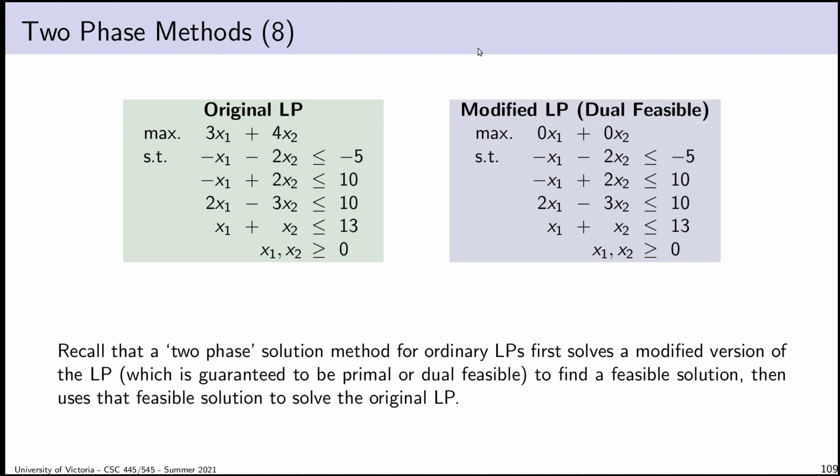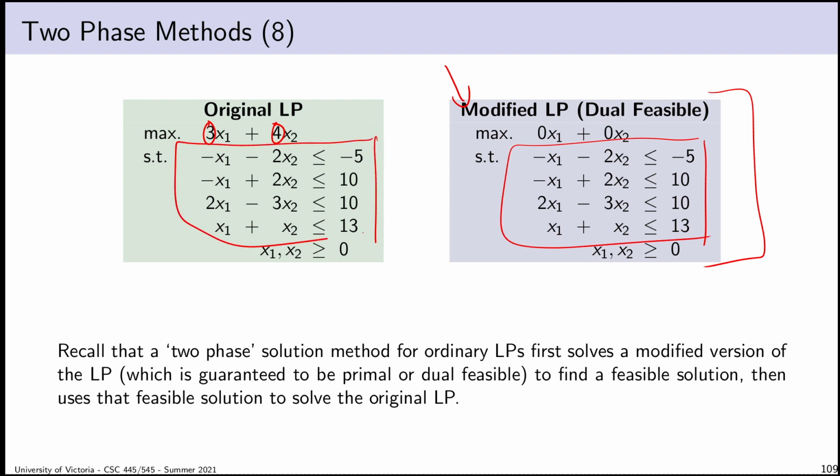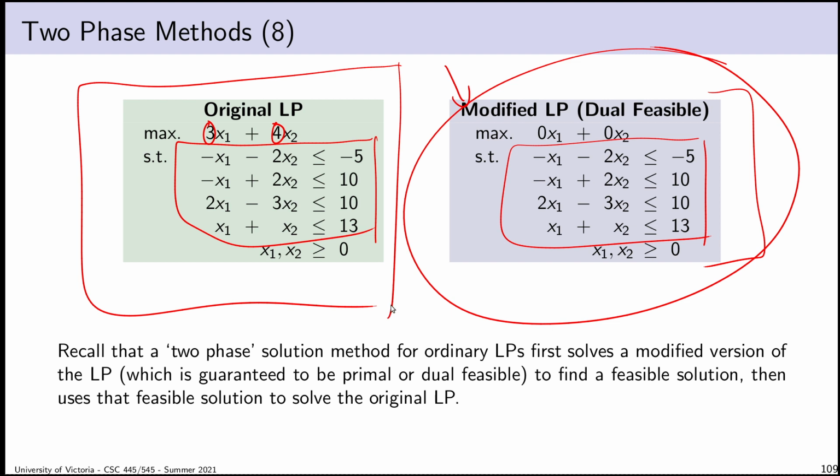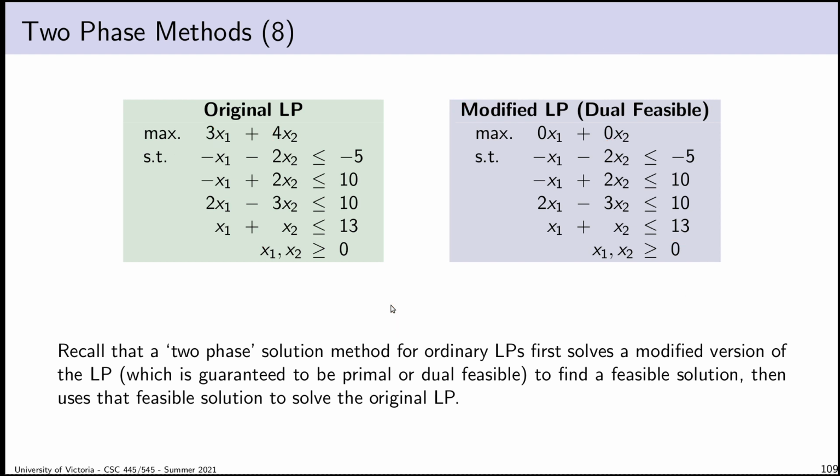Well, one option would be to think about, like we did before, what about this LP? It's the same LP, except that I've set every objective coefficient to 0. That's it. Everything else is the same. And you would agree with me that any feasible solution, whether it's optimal or not, to this LP has to satisfy all of these constraints, which means it has to be feasible for this LP too. So if I can find a feasible solution to the LP over here, I will have a feasible solution that I could use to start running the simplex method on the LP on the left. Okay, so what's the point then? Like, how are we not back at square one?